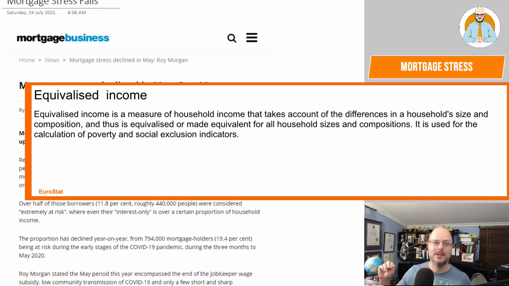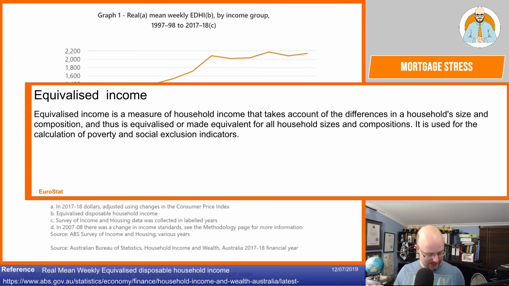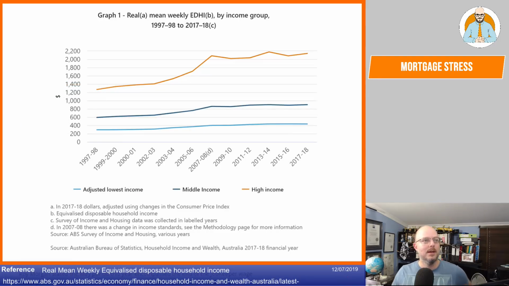So what is low income in Australia? What's the actual chart here? Now, I'm going to get my shot of coffee here because this is not good. So here we have the chart. Hang on, I'll turn off this definition. So this is the real mean weekly EDHI, which is the equalized disposable household income by income group.